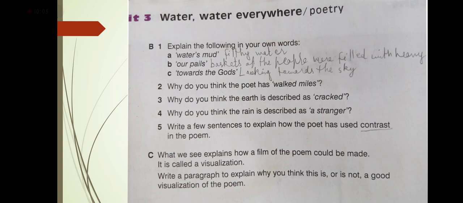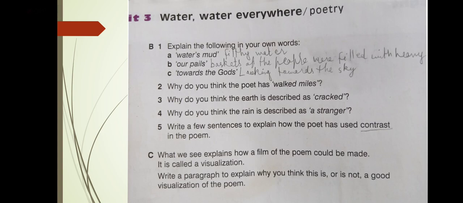Rivers were dry, streams were dry. So in the next stanzas, what happens? The opposite happens. It started raining. There was a sound of rain, and the buckets were filled with water. Rivers and streams were filled with water, and the cattle were fed. All were smiling. So this is a contrast. One thing is opposite from the other.